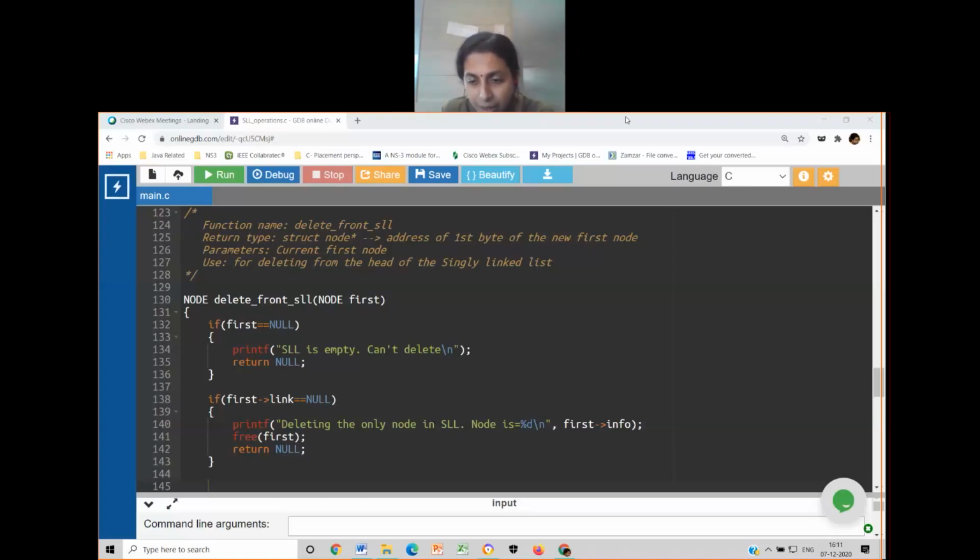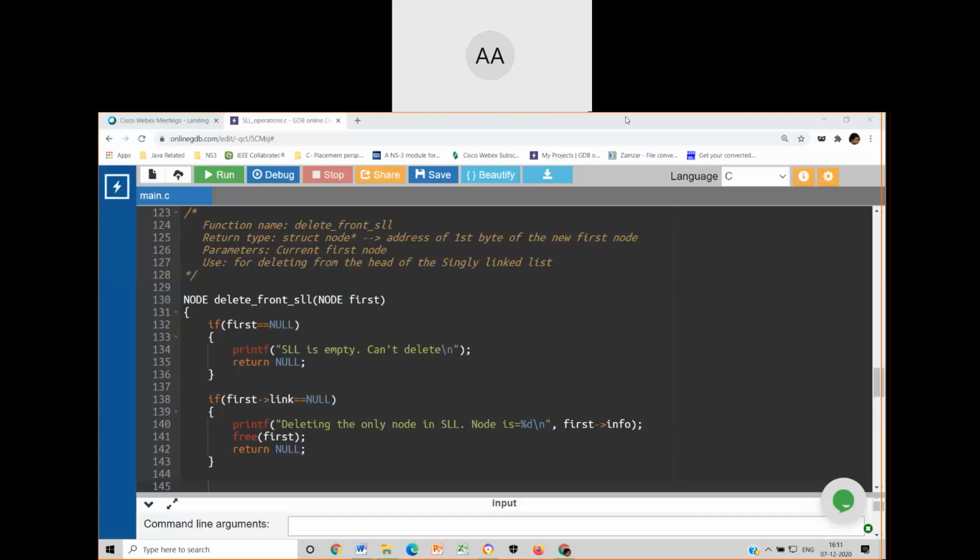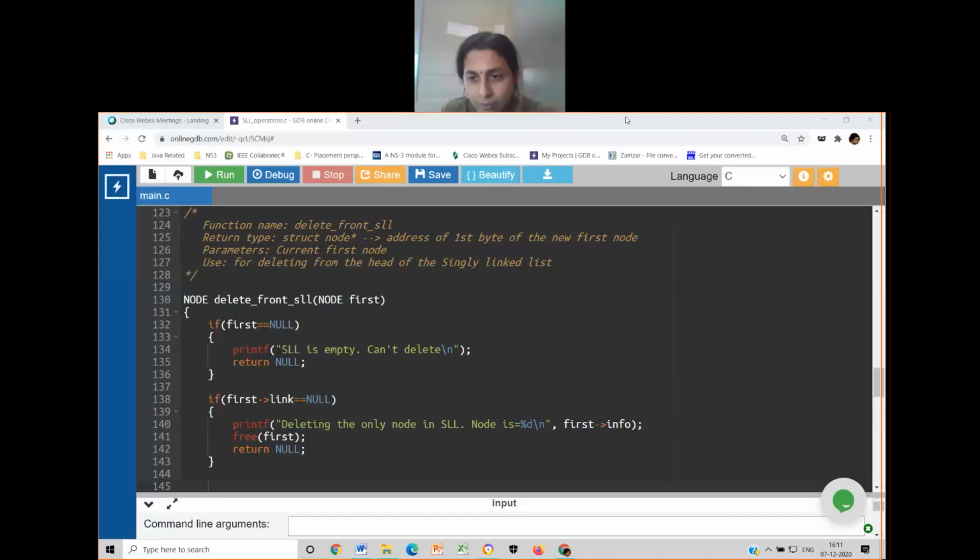Are you getting this? Yes, ma'am. Link part contains the address of what? The second node, ma'am. Yes, the next node to which the first node is pointing. समझ में आया? Yes. Okay. So where should be the address of the first node? That also should be held by somebody, and that somebody is a pointer.